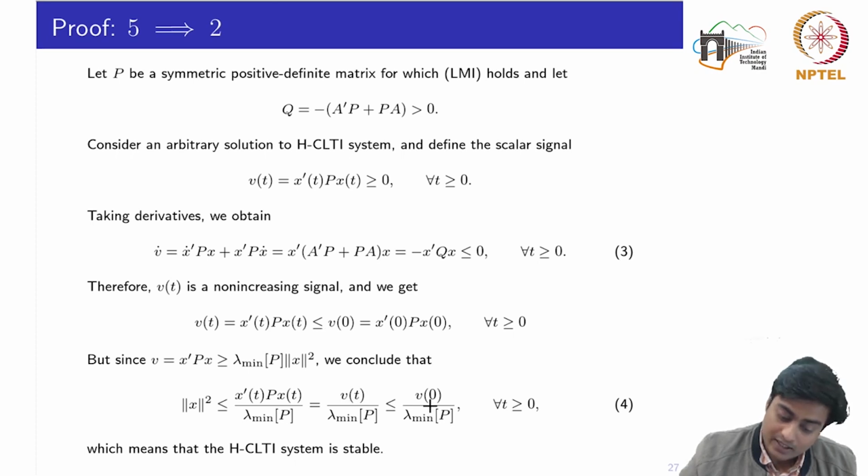So V of t is less than or equal to V naught, which means that the system is stable. It would never rise up.